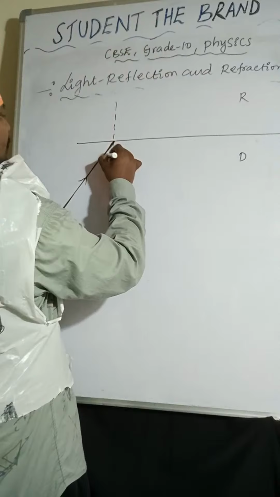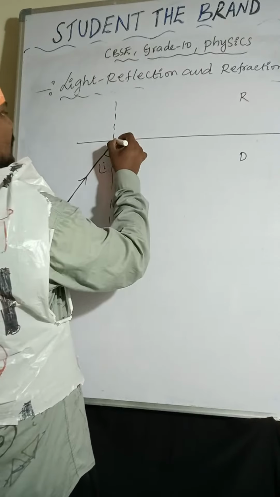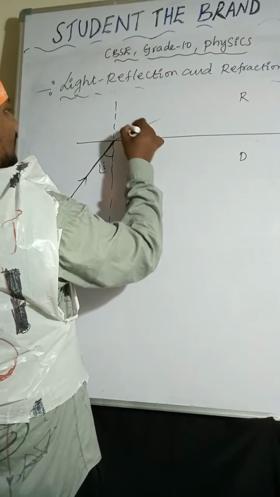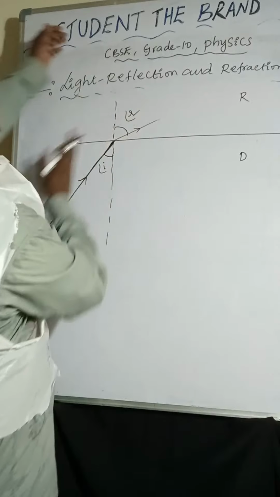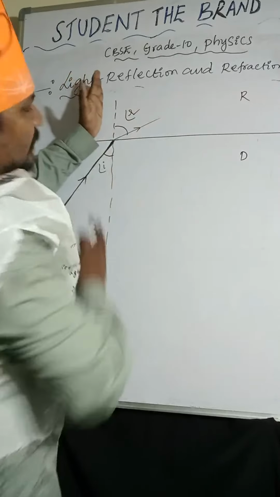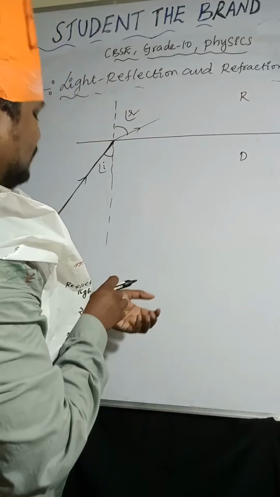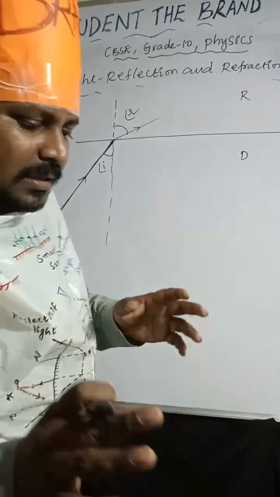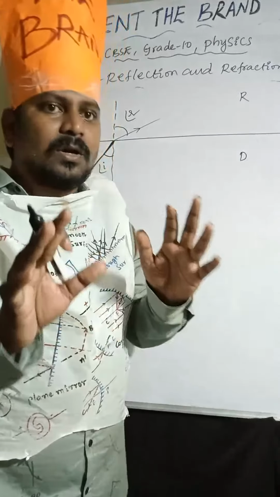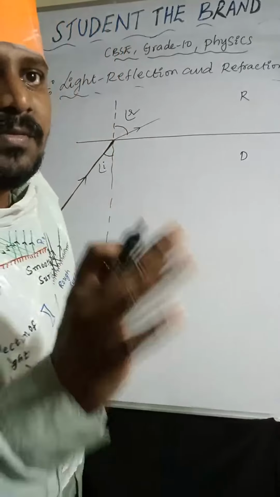The angle between the incident ray and normal line is called the angle of incidence. So it moves away from the normal line. The angle between the refracted ray and normal line is called the angle of refraction. Okay, done. So we know that one. I'll explain, listen carefully. Very important.